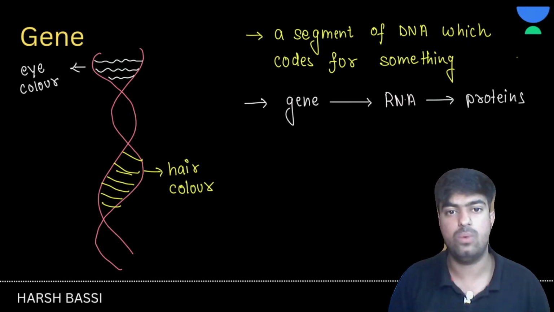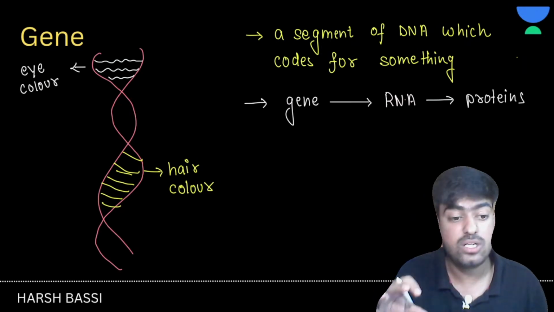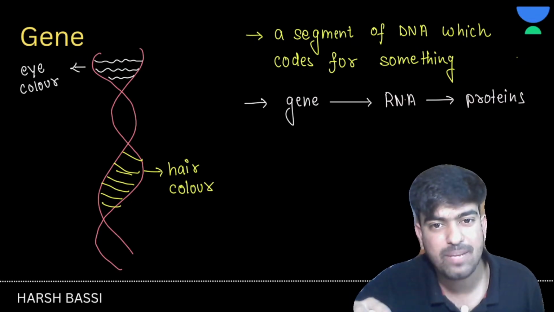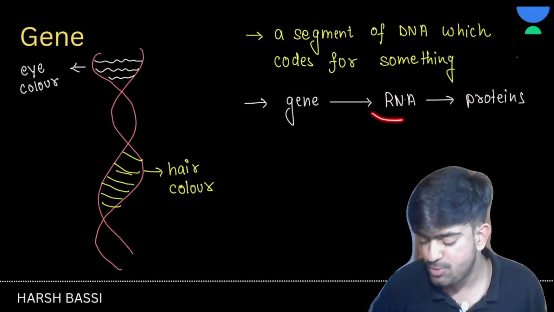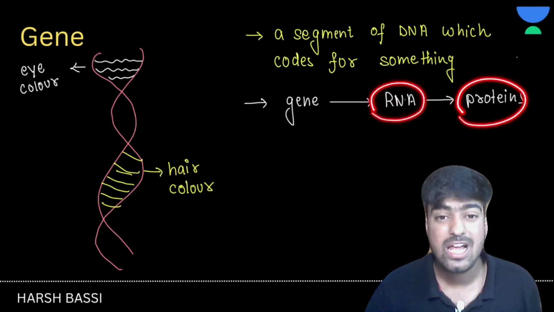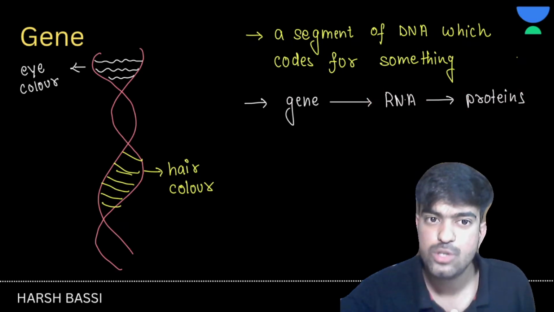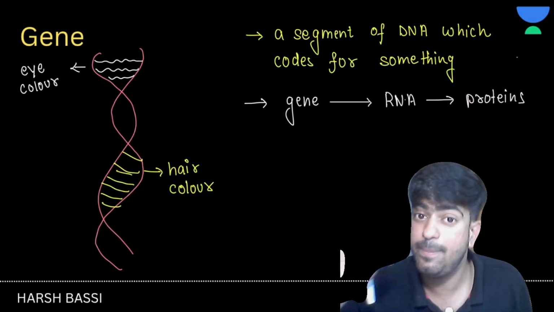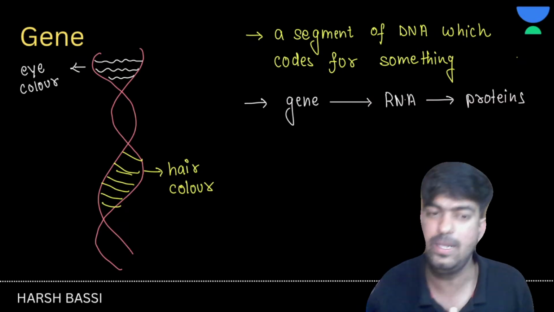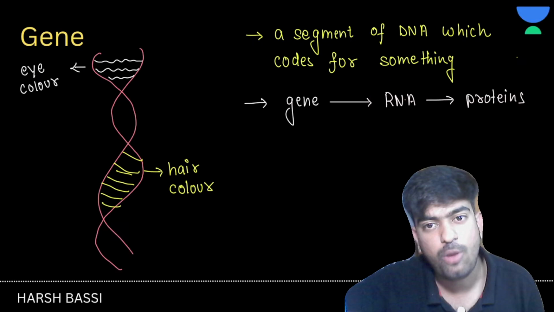And this is how the characters are produced. So gene is that segment of DNA which produces RNA and proteins and helps to give a character. Clear? The best definition of the gene is a segment of DNA which forms RNA and may form a protein.